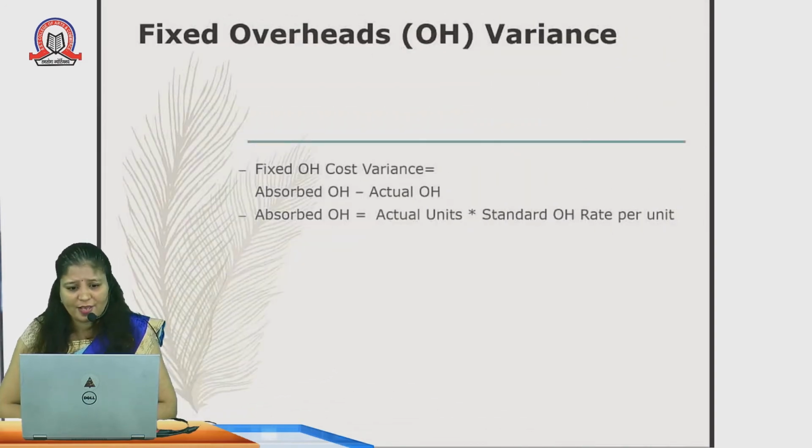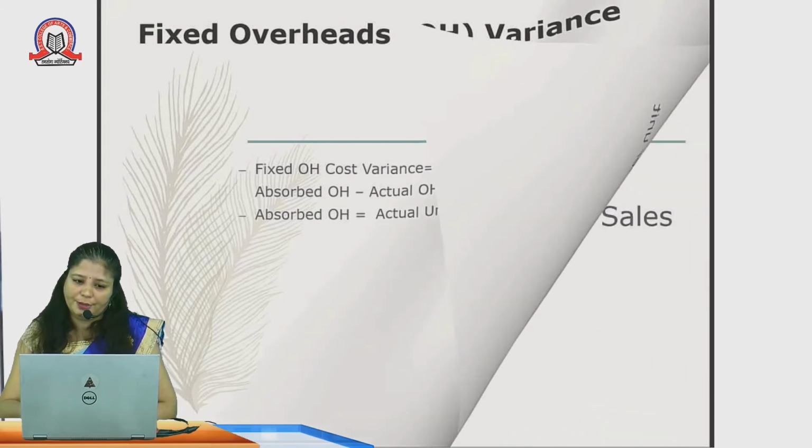Fixed overhead variances. Fixed overhead cost variance is nothing but absorbed overhead cost minus actual overheads, that is how much he has actually incurred. Absorbed overhead cost can be calculated as actual units into standard overhead rate per unit.